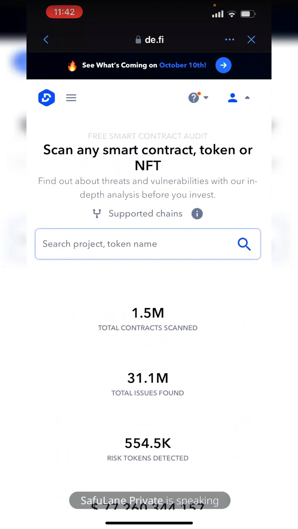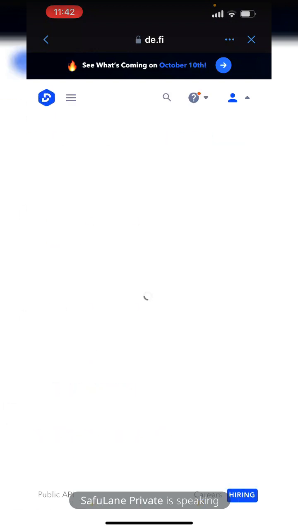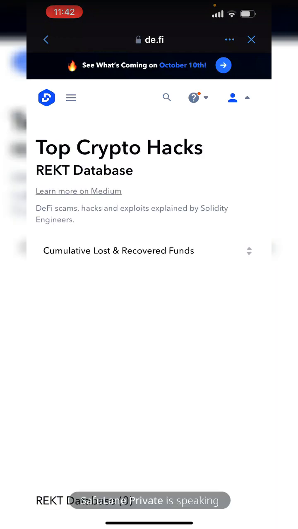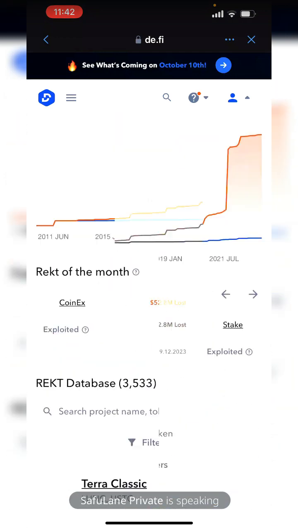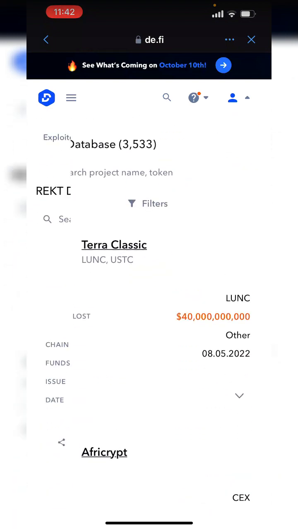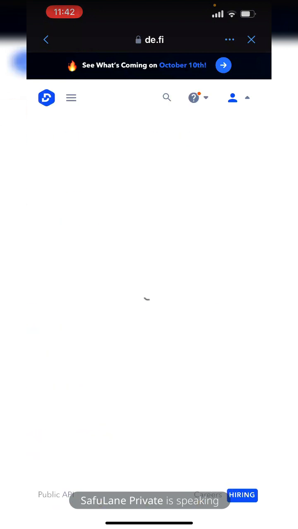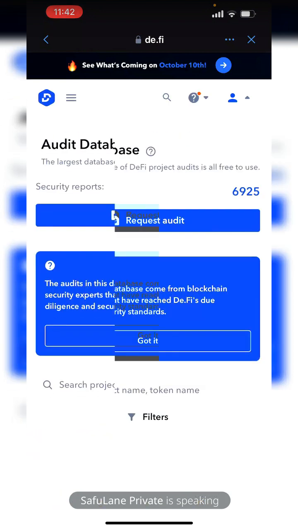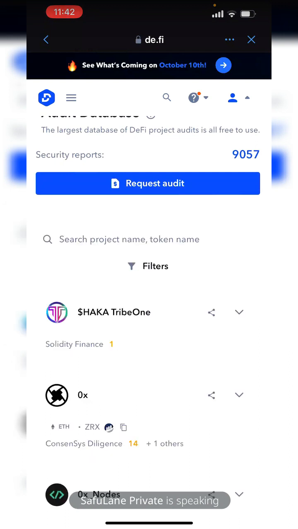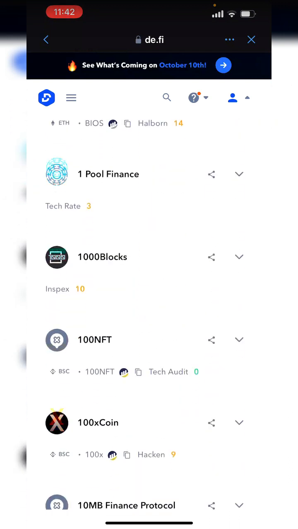Scanning in smart contracts. Okay, so they have a scanner and they have a database for what's happening here. Top crypto. Okay, good. Well, I think if one needs a lot of analysis, an audit, let me check the audit as well. Okay, I can request an audit on the project, and wow, cool.